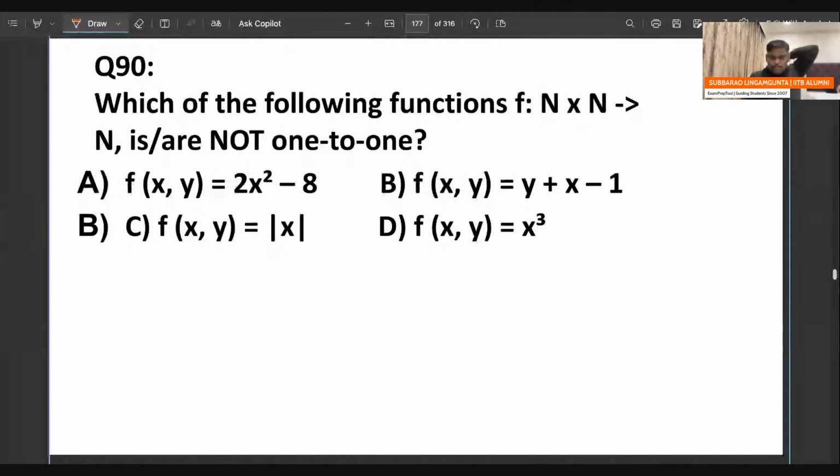He is saying, which one of the following is not 1 to 1? Can you try this? Which one of the following is not 1 to 1?